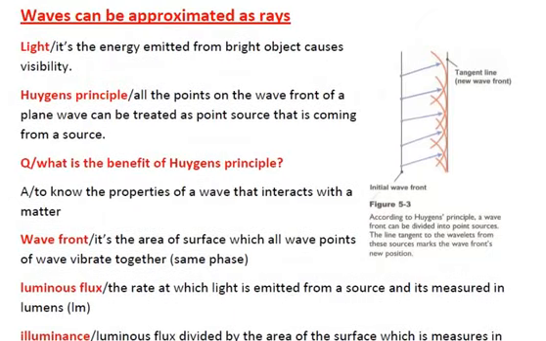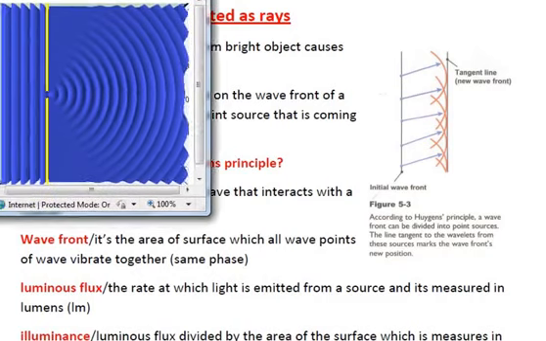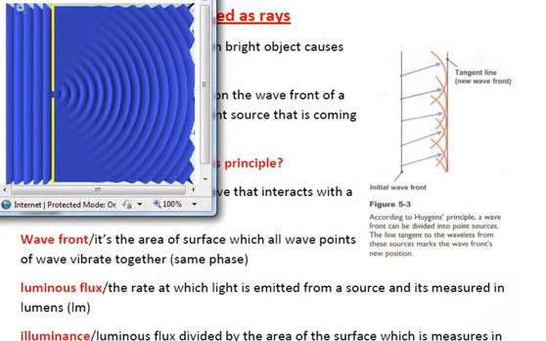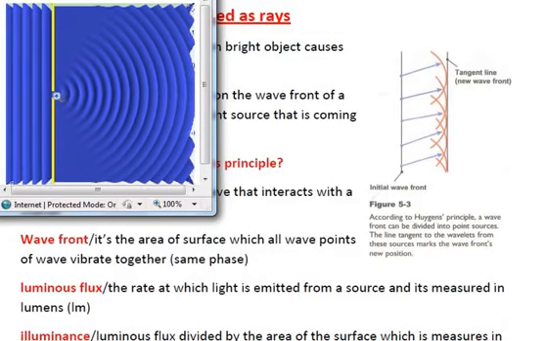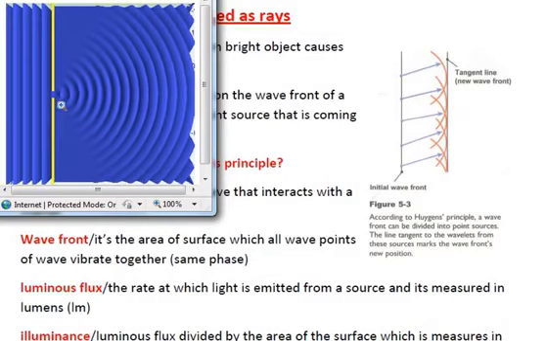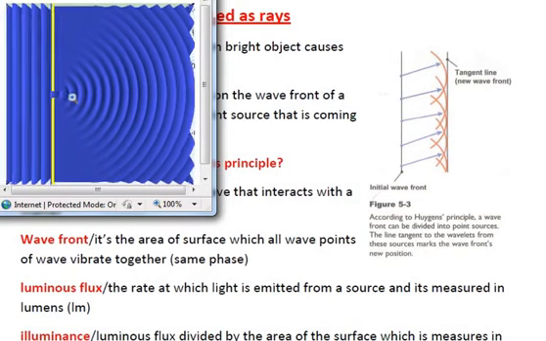scattered by air particles. To understand this phenomenon, we have to look at this figure here. Here we have the source of light, waves coming from the source of light. This light is passing through a small slit. Let's say this is an air particle. If a wave passes through an air particle, it will be scattered, and as a result of this scatter, this air particle could be counted as a new source of light. This is Huygens' principle.